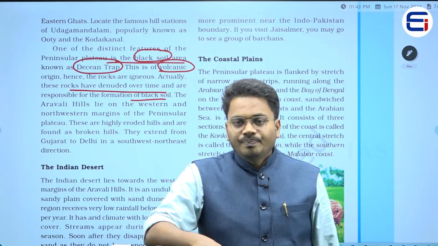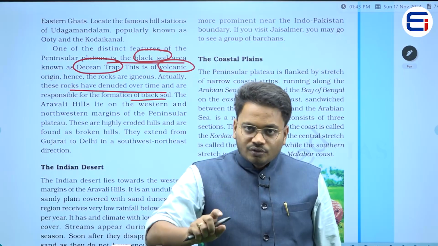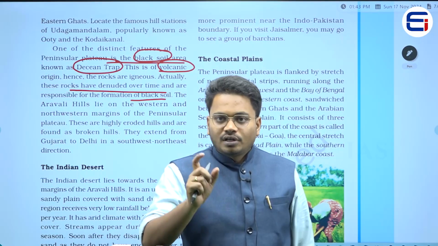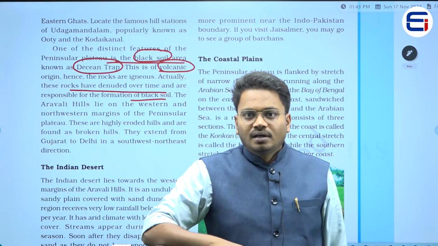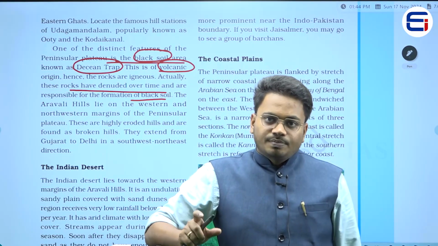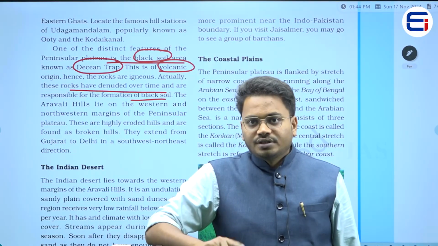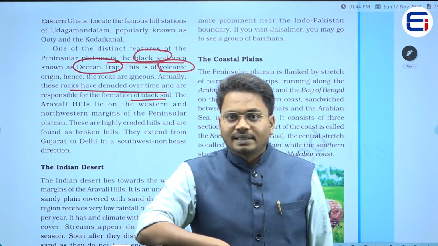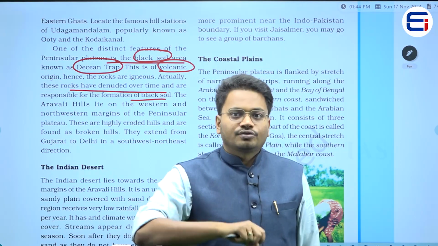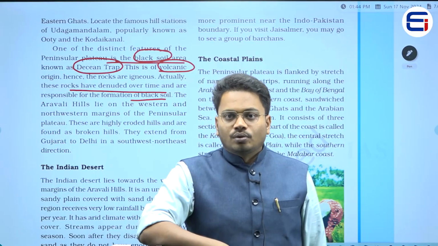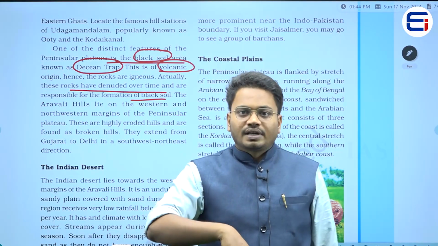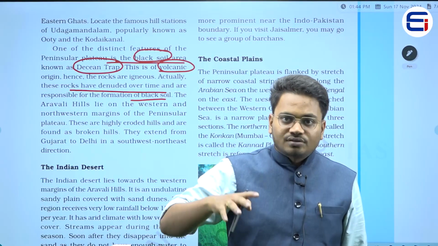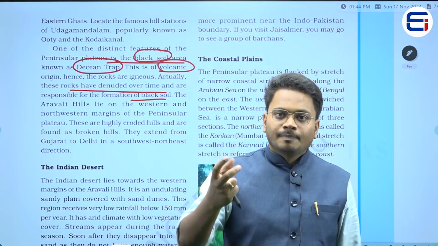Over a period of time, because of this erosion, we came to the point where we can see the black soil, and we call this black soil of volcanic origin. Why? Because the rocks from which this soil has been created were formed because of the cooling of the volcano. And how has this volcano come to the surface?